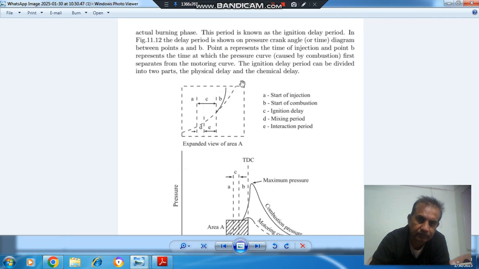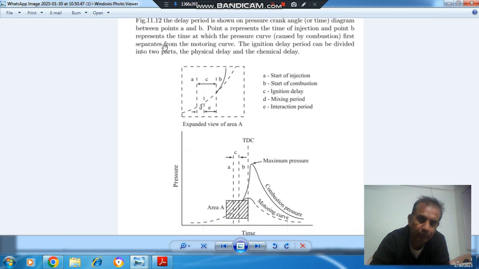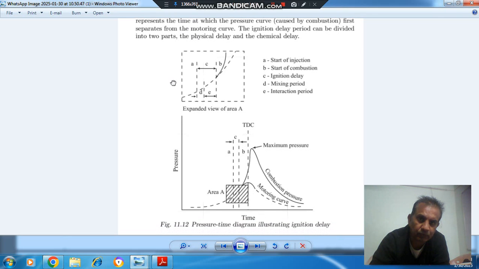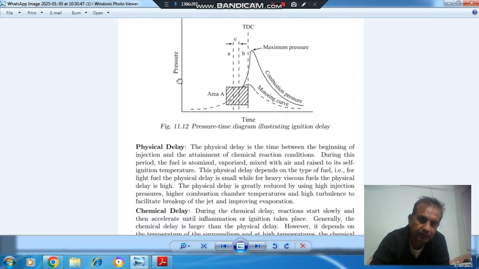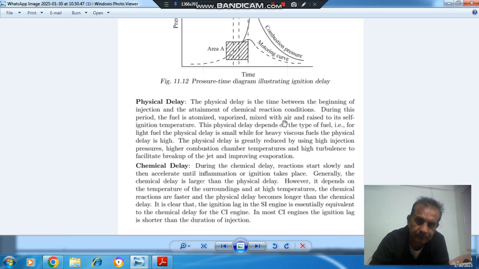Point A, external view. Point A represents the time of injection and the point B represents the time at which the pressure curve caused by compression first separates from the motoring curve. The ignition delay period can be divided into two parts, the physical delay and chemical delay. Physical delay. The physical delay is the time between the beginning of injection and attainment of chemical reaction condition.